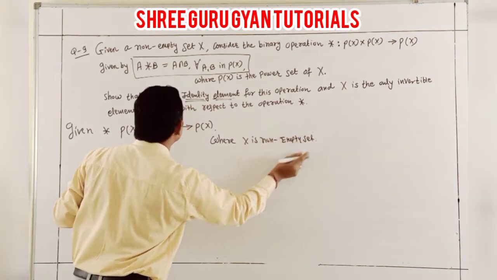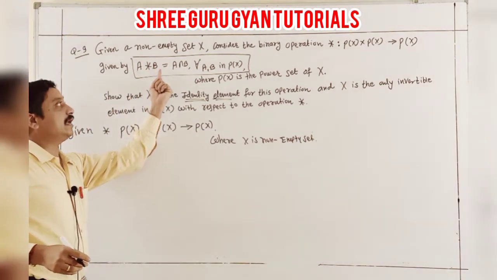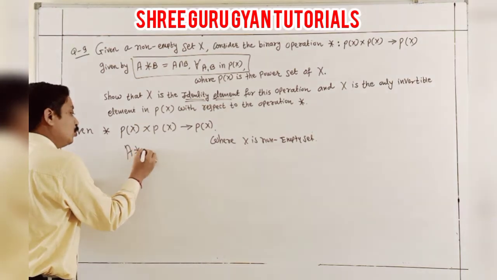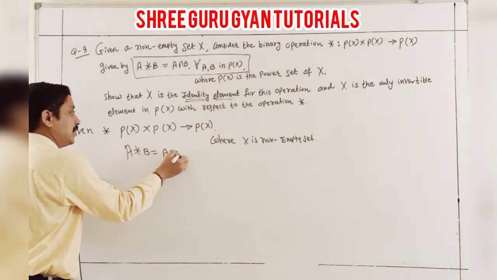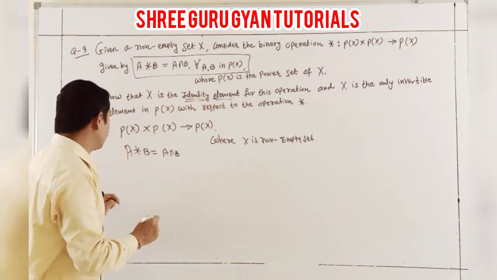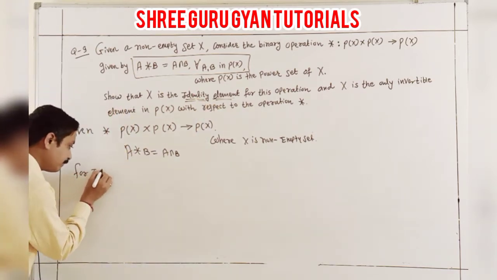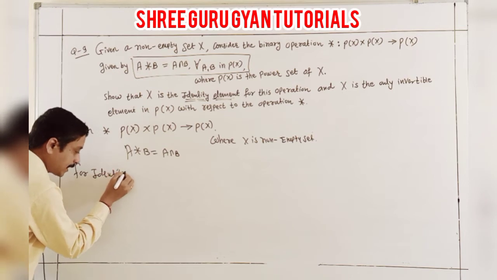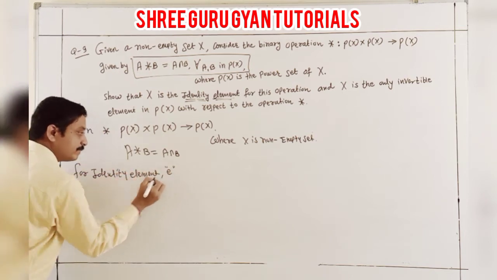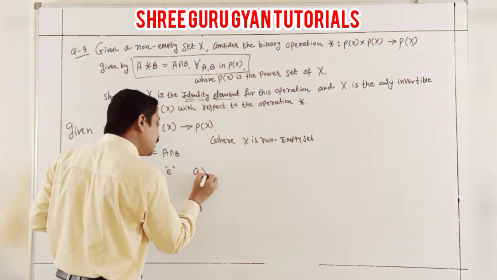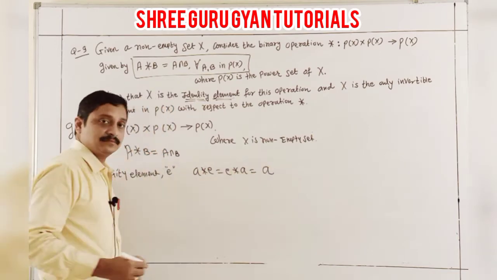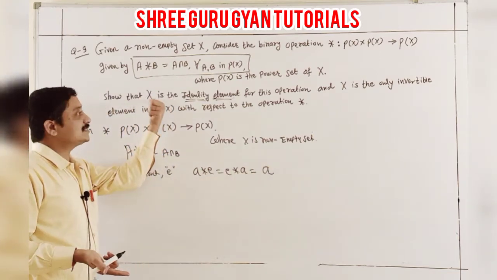So I explain that with this binary operation, A * B being A intersection B, we can prove that the identity is X. First of all, for the identity element, I explained already, E: what is the property? A * E equals E * A equals A. Same here, X is the identity.